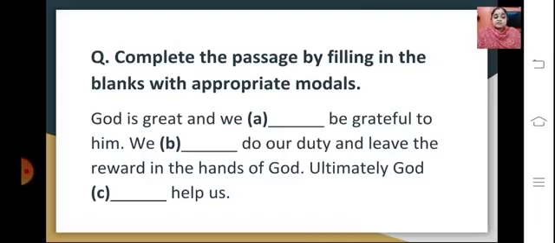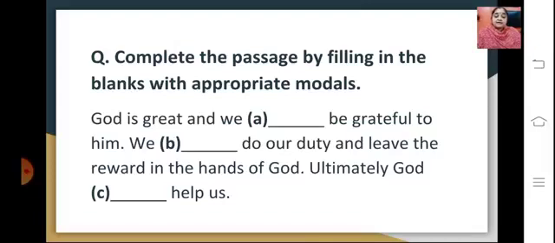Another kind of a question would be, complete the passage by filling in the blanks with appropriate modals. For example, you have: God is great and we dash be grateful to him. We dash do our duty and leave the reward in the hands of God.